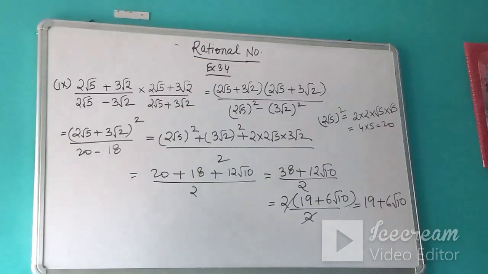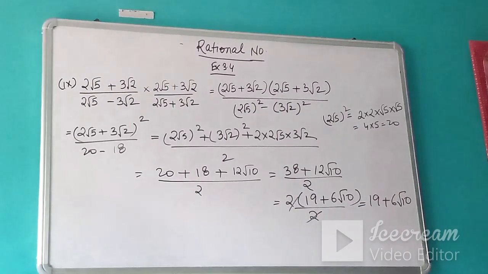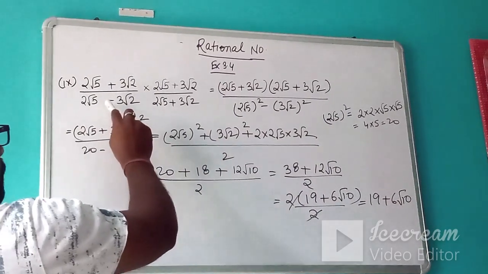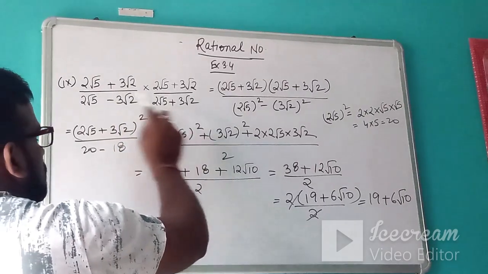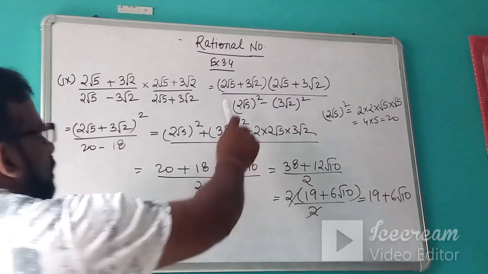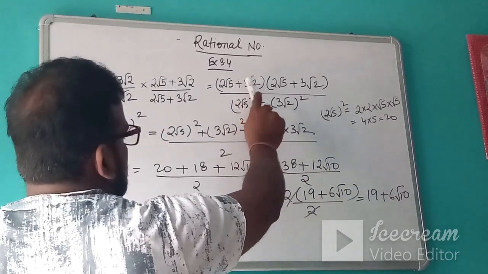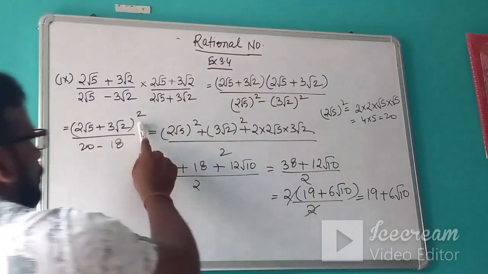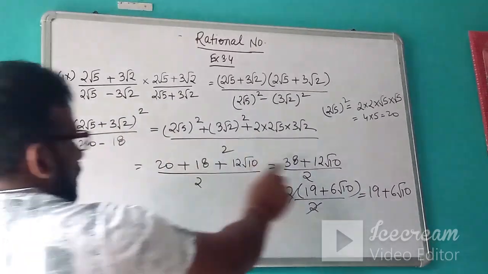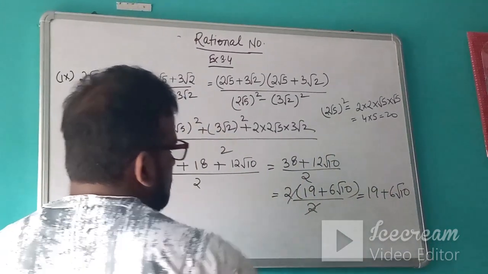So you can see in these types of questions, whenever you have to rationalize the denominator, you simply change the sign from minus to plus, or if it is plus, from plus to minus, and then keep on simplifying like this. Like this is (a plus b) into (a plus b), so I have used (a plus b) whole square, then a square minus b square, then expand it like this, and then keep on simplifying.